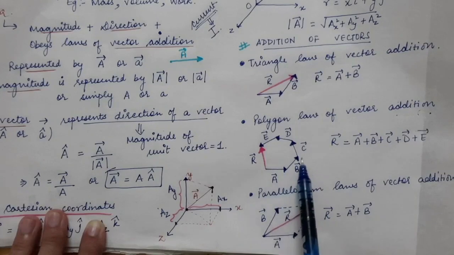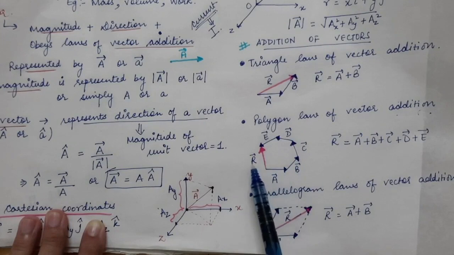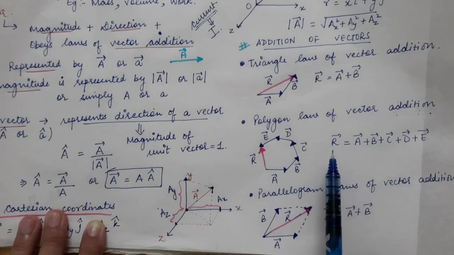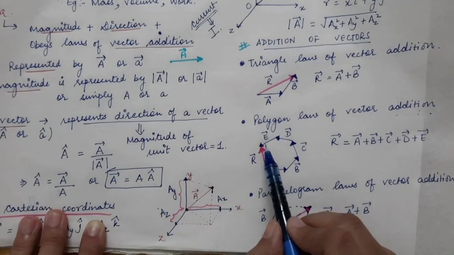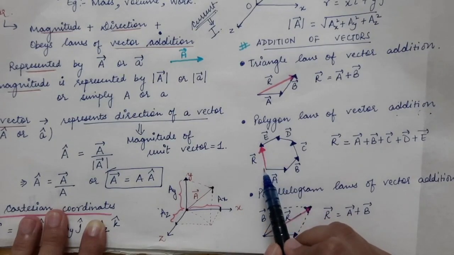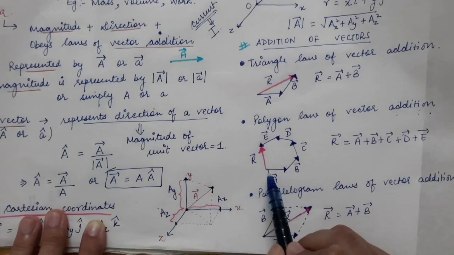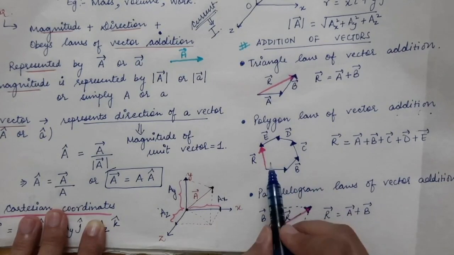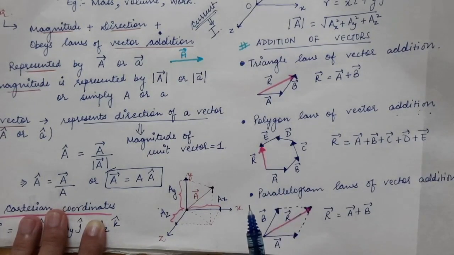So if the vectors represent the sides of an open polygon, then their resultant vector r vector, which is the addition of all the vectors, is represented by the closing side of the polygon, the last remaining side of the polygon. So this resultant vector r vector represents the closing side of the polygon taken in the opposite order. So this is taken in the opposite order, that is tail touches the tail and head touches the head.